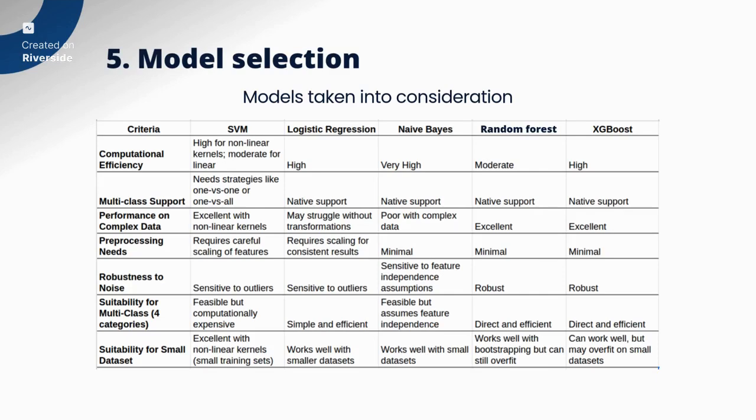Now, first we considered SVM and logistic regression. The problem with SVM is that it doesn't have built-in support for multi-class classification, which we need for our task, although it can be used for that purpose, but it requires complex implementation. And then we considered logistic regression. It's a lightweight model, simple, efficient, but it has the same problem as SVM: it requires an extra step in data transformation, which is scaling, and both of these models are sensitive to outliers.